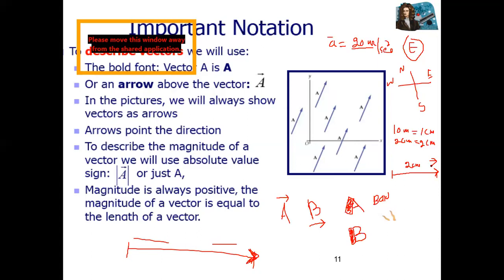Clear? So this is the notation for a vector: how you can draw a vector, how you can present a vector. Clear, guys?